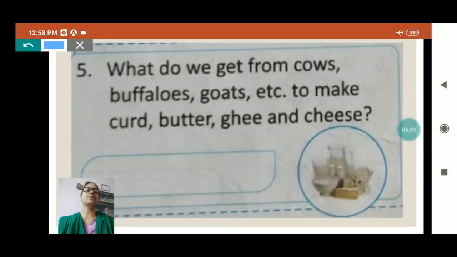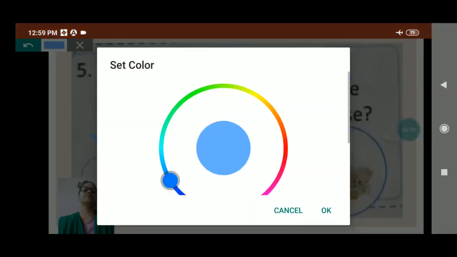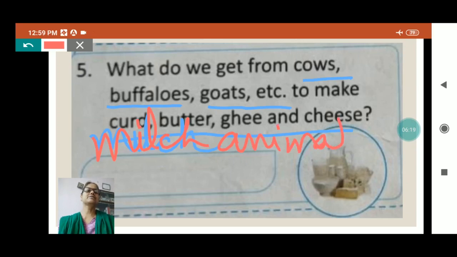What do we get from cows, buffaloes, goats, etc. to make curd, butter, ghee and cheese? My dear, cows, buffaloes, goats, these are called milch animals. Animals that give us milk. And milk is called complete food also, isn't it?